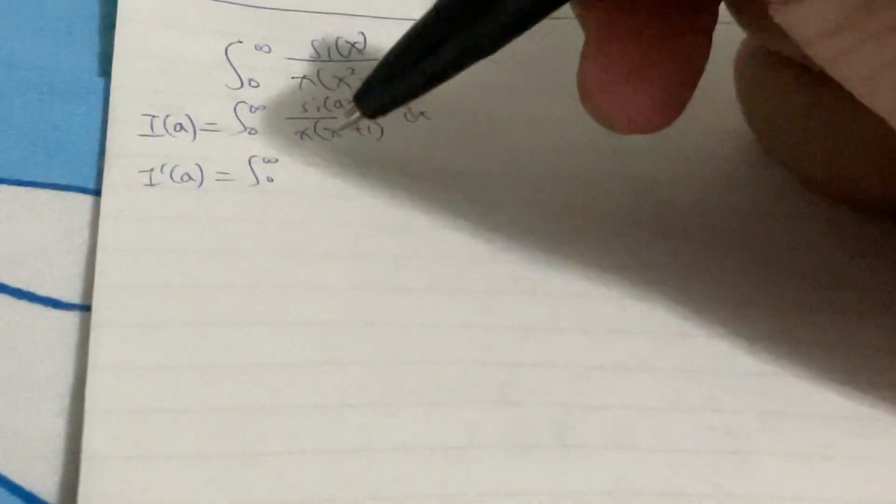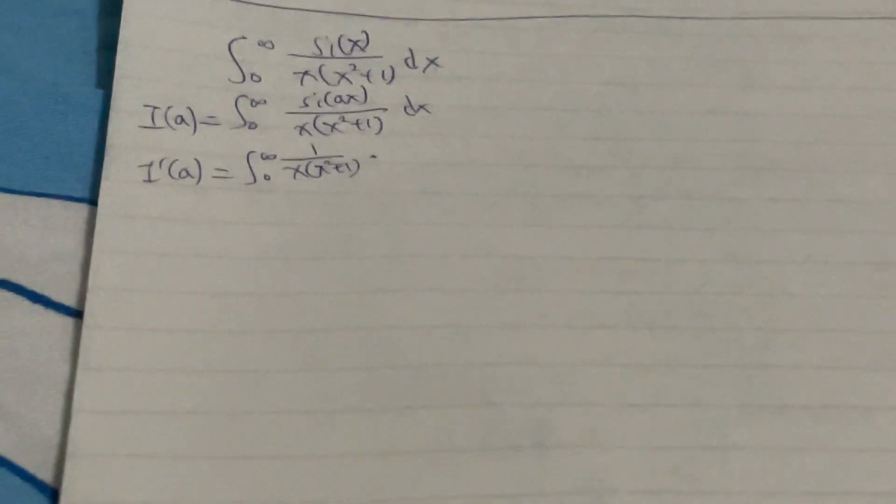We let I(a) equal the integral from 0 to infinity of Si(ax) over x times (x squared plus 1). So we are going to differentiate both sides. You get I prime of a, which is equal to, let me just write down the 1 over x times (x squared plus 1) first, because it's a constant in the a world, and then we are going to multiply by the derivative of Si.